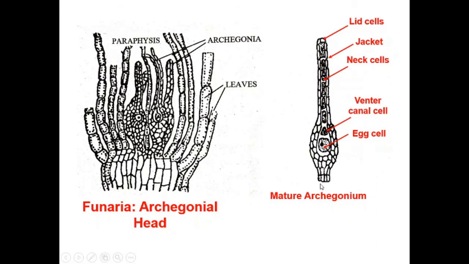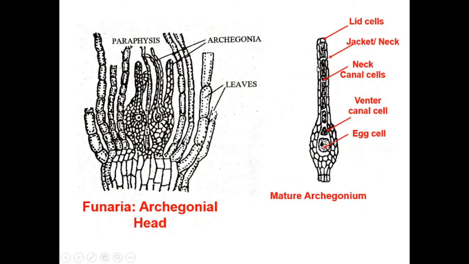Now the structure of the mature archegonium. An archegonium is a flask-shaped structure consisting of a broad base and narrow neck. The venter encloses a cavity which contains two cells, the venter canal cell and the egg cell. As you can see here, the wall of the venter is 2 cells in thickness.